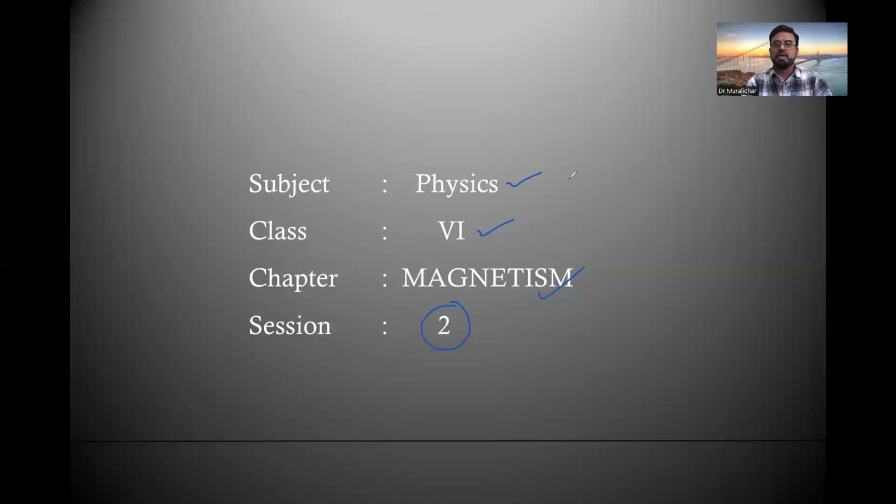There we learned about the history of magnetism. What is the history of magnetism? It means when magnetism started, how it started, where it started, and why the name magnet was given to that material. All these we learned: the property of magnetism started long back, around 200 BC, before Christ, meaning around 2000 plus years back.